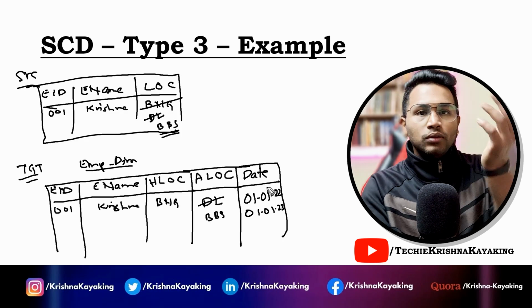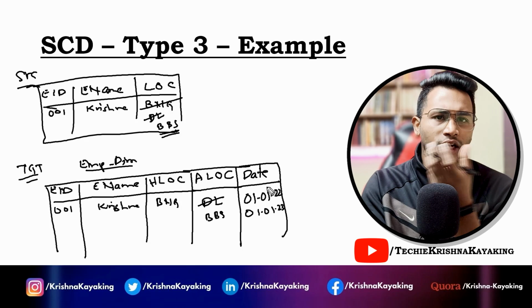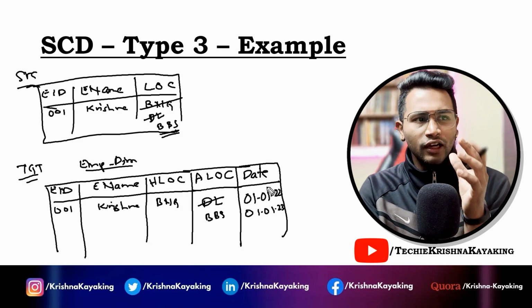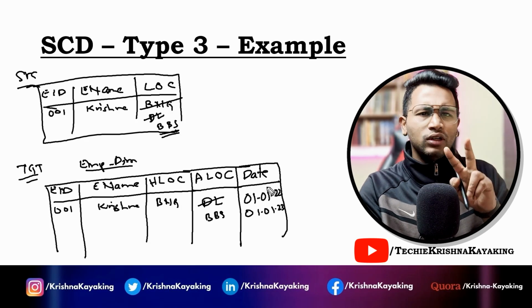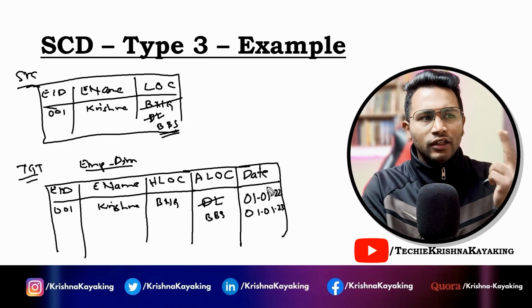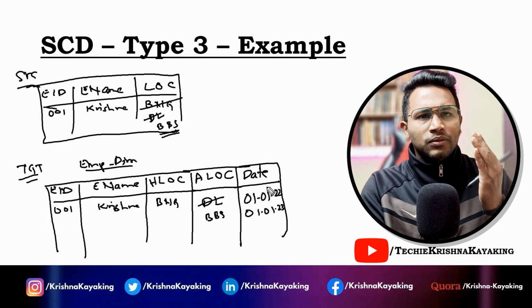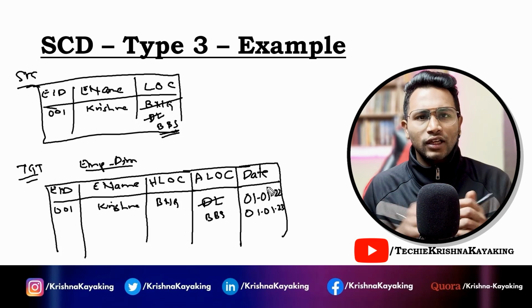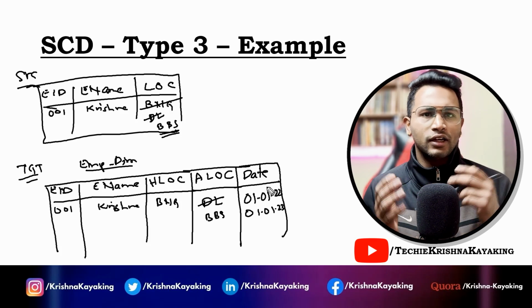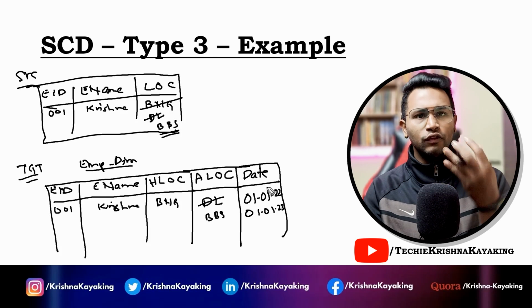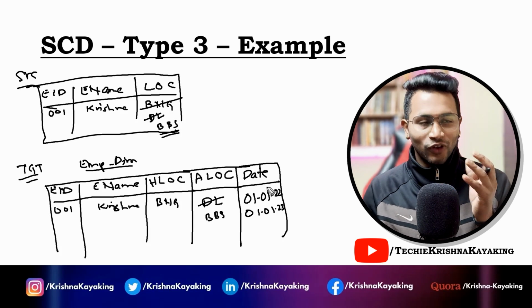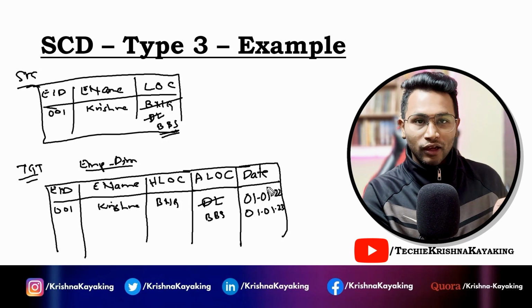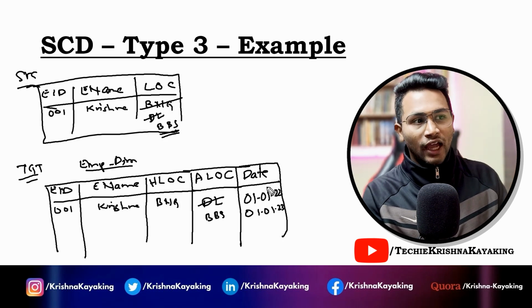So there can be more columns also to indicate the duration, start date, end date, something like that it can be. So I'm just giving a simple example for you to relate and understand. So there can be two different scenarios for historical data and active data, but I don't want to confuse you, so I'll not give that example for now. Maybe some other day when I'm explaining SCD example, that time I'll try to give that example because it will confuse you even more. So for now, let's see, the historical data is the start, the first time he started working in Bangalore, and then whenever the changes happened, active location keeps changing.